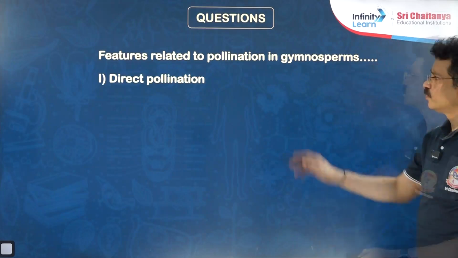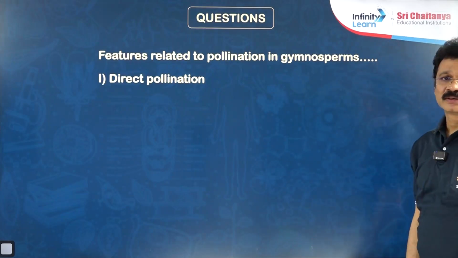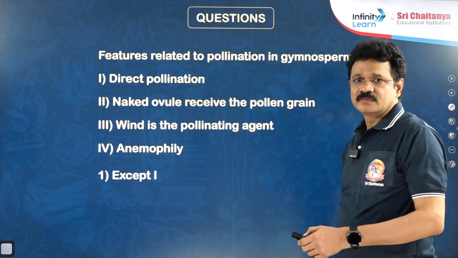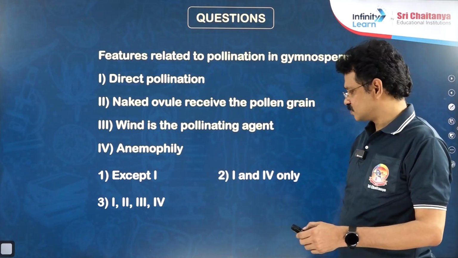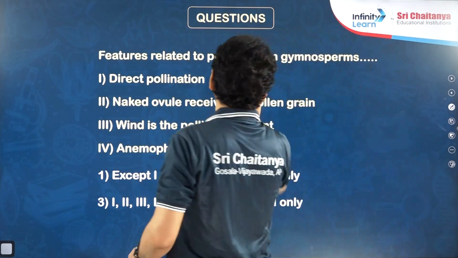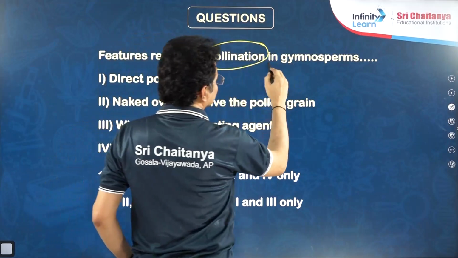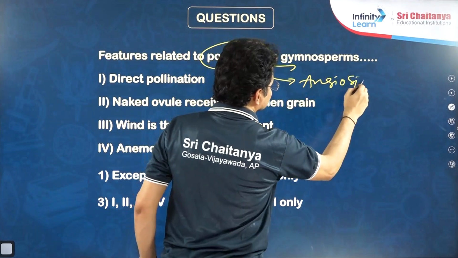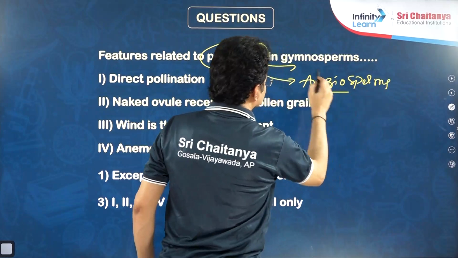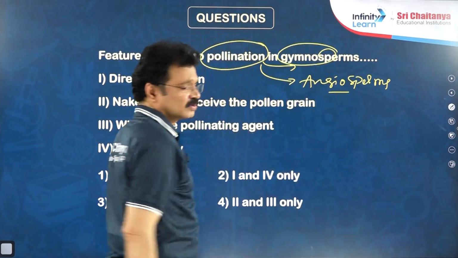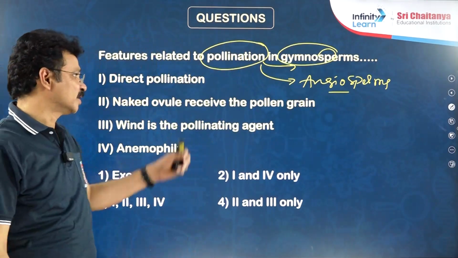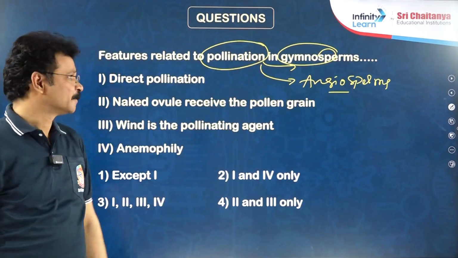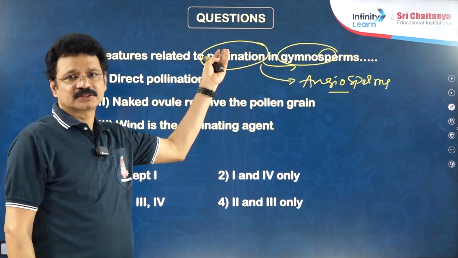Next question, features related to type of pollination in gymnosperms. Pollination is found in both gymnosperms and angiosperms. Pollination is a characteristic feature of both gymnosperms as well as angiosperms. How can you say pollination is found in both gymno and angio? Why not in pteridophytes, bryophytes and algae? Pollen production is found in gymnosperms and angiosperms only. Without pollen, there is no scope for pollination.